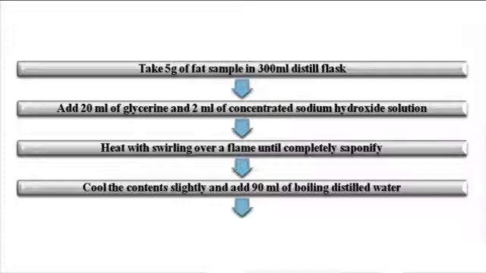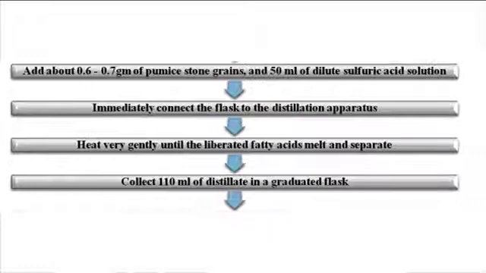Cool the contents and add 90 ml of distilled water, to which 0.6 to 0.7 gram of pumice stone grains is added, plus 50 ml of dilute sulfuric acid solution. Immediately the flask is connected to the distillation apparatus. It is heated very gently until the fatty acids melt and get separated. This is collected in a graduated flask.